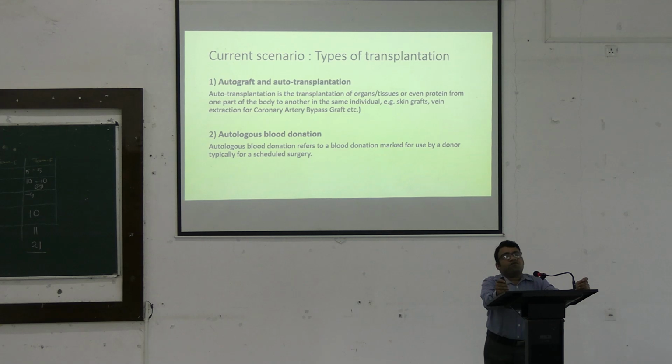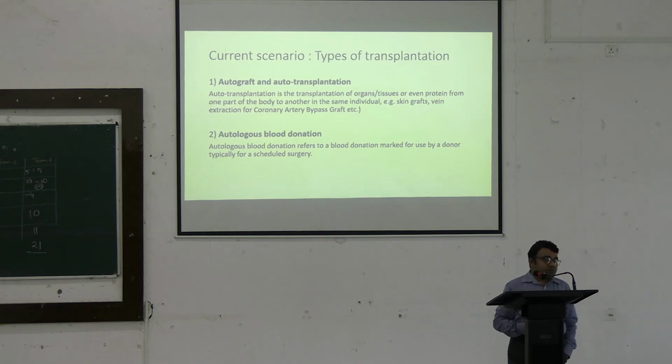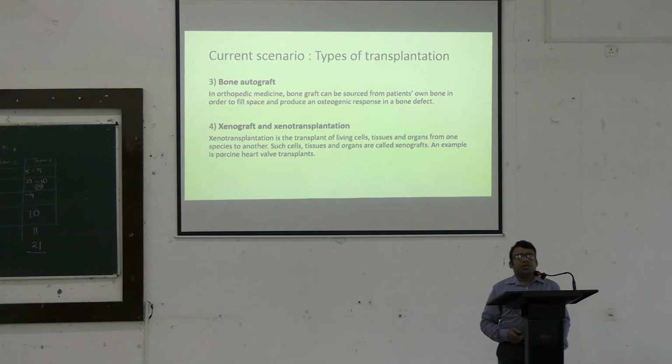A very safe way we can prevent the complications of blood transfusion is to collect the blood sample from the patient himself or herself prior to the surgery, and when we need to transfuse blood, we can transfuse the patient's own blood. That is called autologous blood transfusion. And this helps in prevention of most of the complications related to blood transfusion.